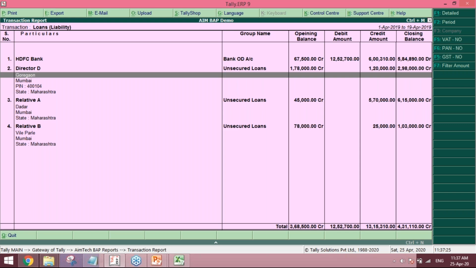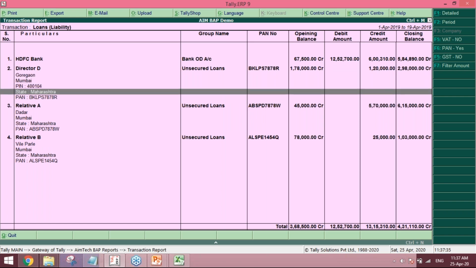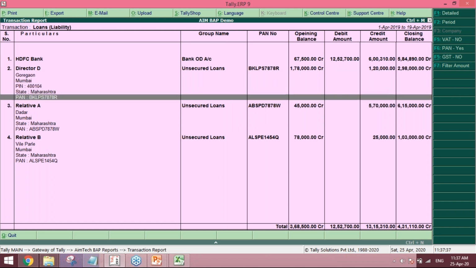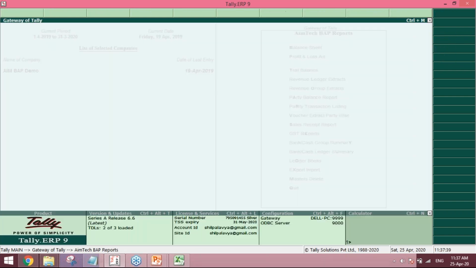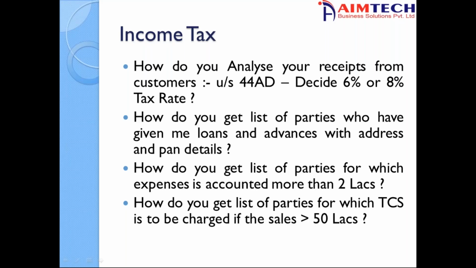You get the report here along with the addresses and also the PAN numbers. If I select PAN as yes, I can also see the PAN numbers. So this is the report from where you can get the loans and advances details.